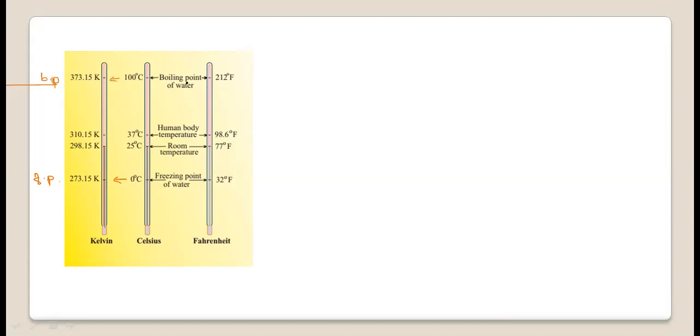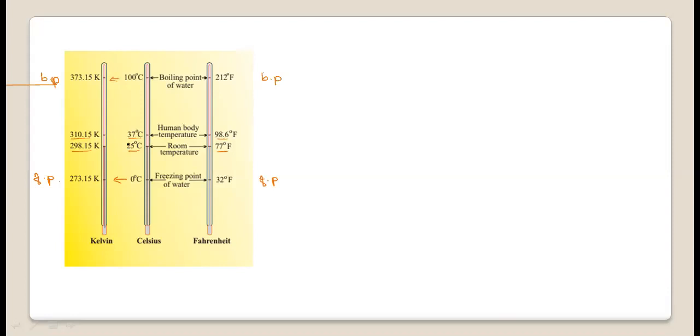Then in the Fahrenheit scale, 212 degree Fahrenheit is again the boiling point of pure water, and 32 degree Fahrenheit is the freezing point of pure water. If we take room temperature, 25 degrees Celsius is equal to 298.15 Kelvin, which is equal to 77 degree Fahrenheit. Human body temperature is 37 degree Celsius. On the Kelvin scale the value is 310.15, and on the Fahrenheit scale it is 98.6.